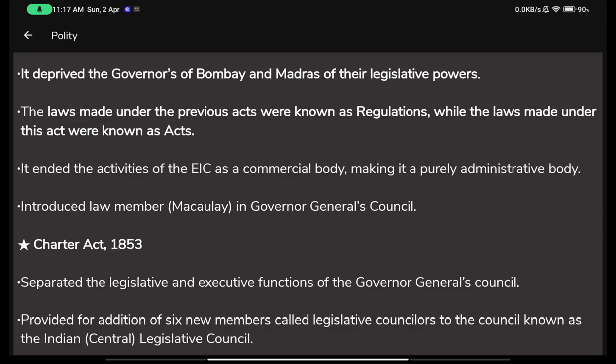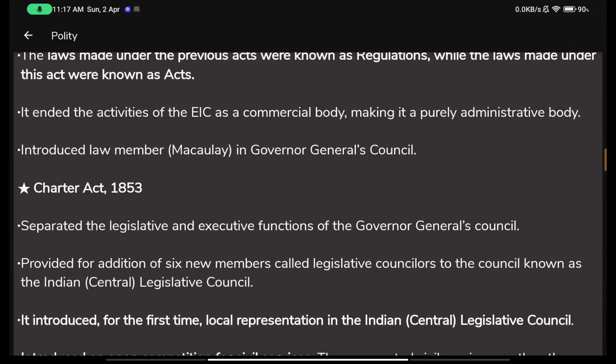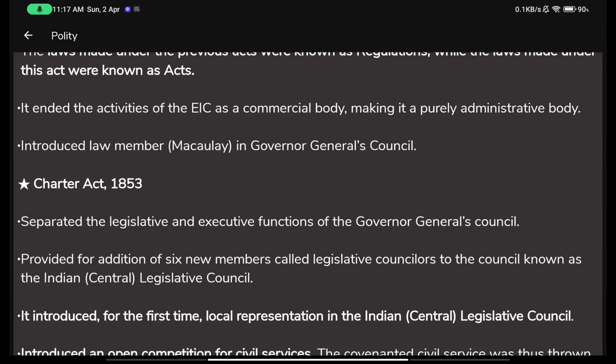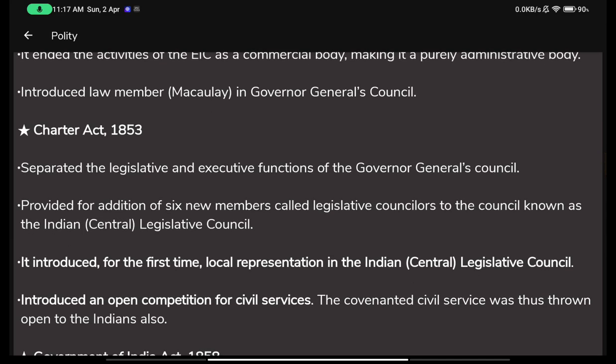It introduced a law member, Macaulay, in the Governor General's Council. I don't know what's special about this particular member, but they introduced this law member. His name was Macaulay, in the Governor General's Council. So obviously the Governor General had his own council.